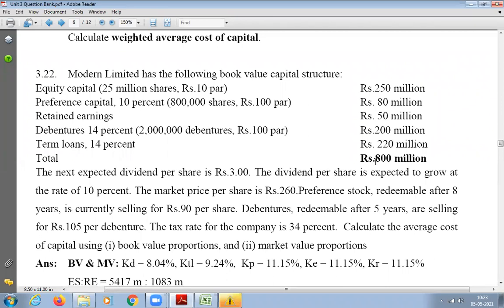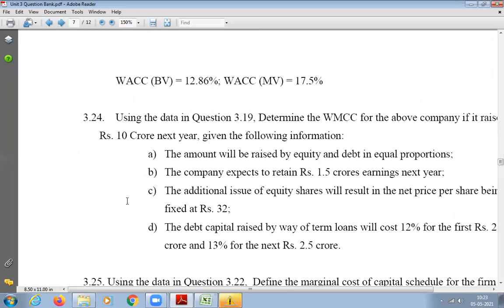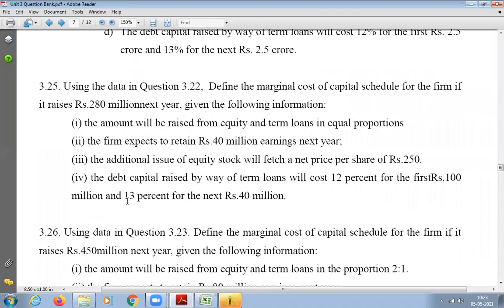Maybe they want to expand the company, or tap a new market, or launch a new product, or diversify. We don't know, the data is not given for us, but the company wants to raise more money because whatever they have is not enough. So they want more. Maybe they want to have a new project. So how much do they want to raise now extra apart from 800 million?